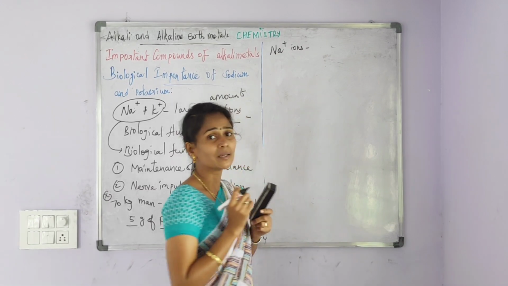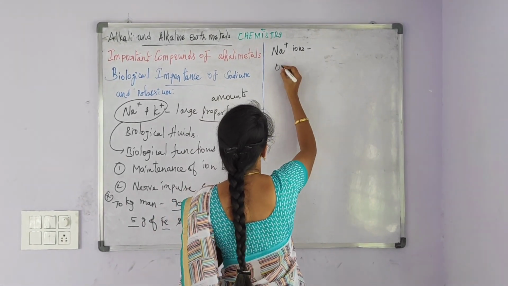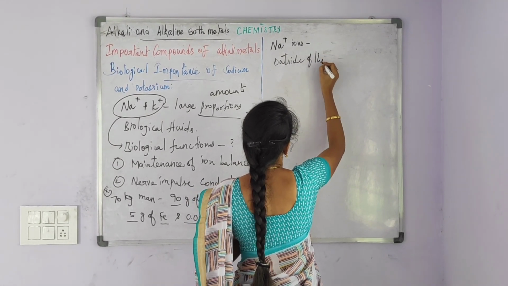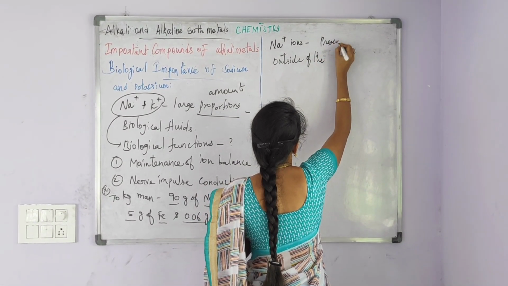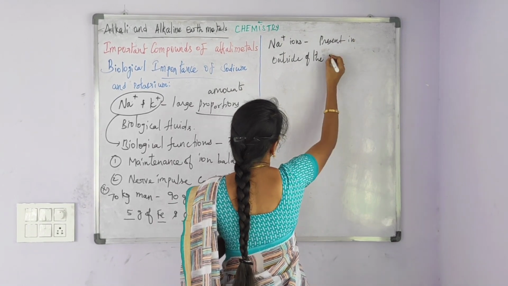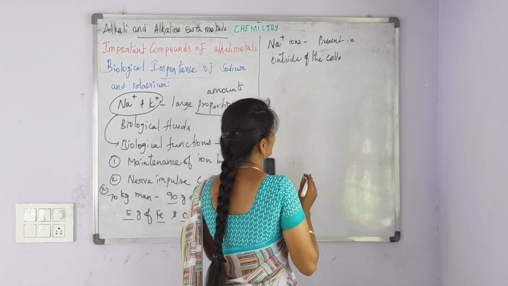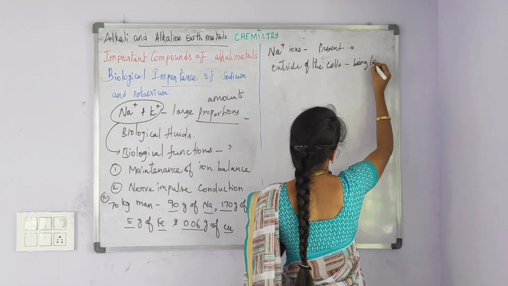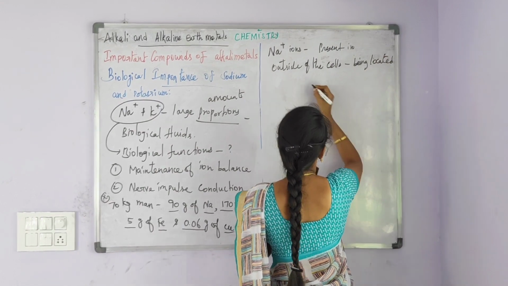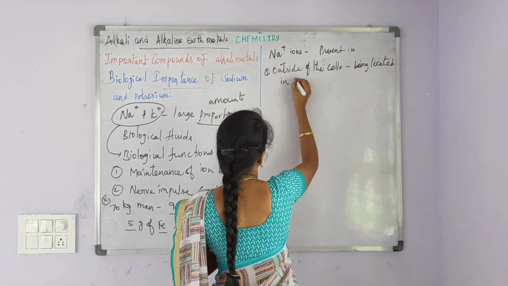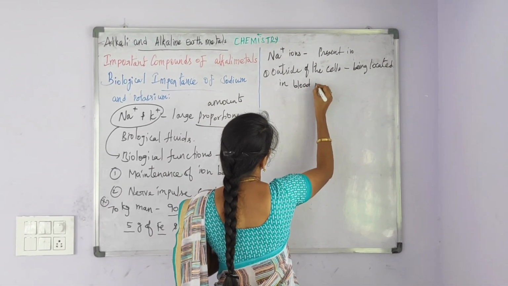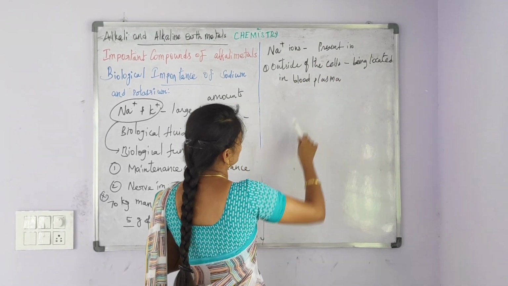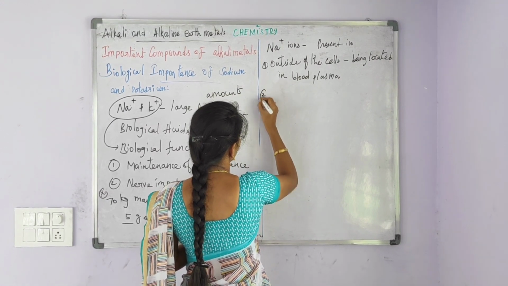Sodium ions are mainly present outside of the cells, being located in blood plasma.